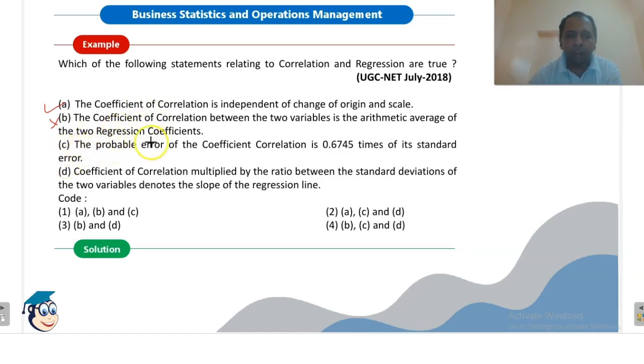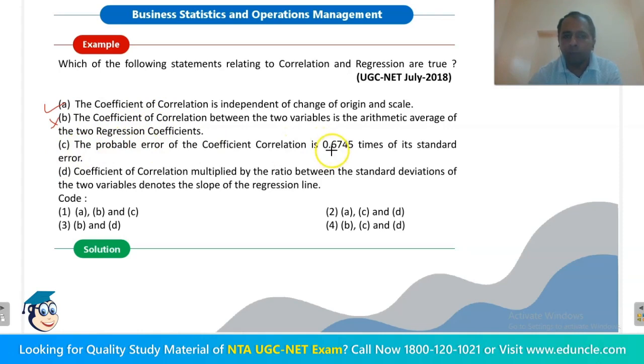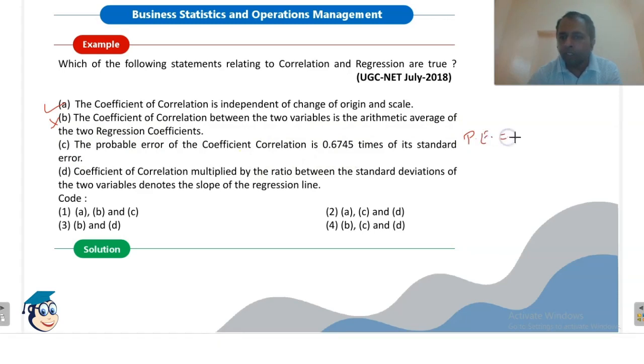The probable error of the coefficient of correlation is 0.6745 times the standard error. Yes, true. I have told you PE is 0.6745 multiplied by standard error. Okay, in previous slides we have seen this. So this statement is also true. Coefficient of correlation multiplied by the ratio between the standard deviation of the two variables denote the slope of the regression line. Yes, this is true. This statement is also true.